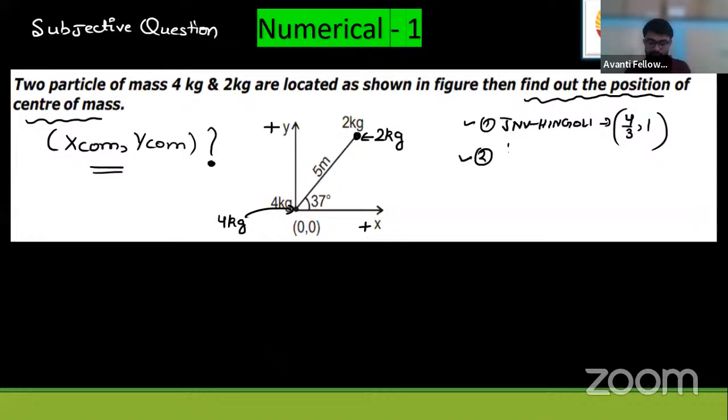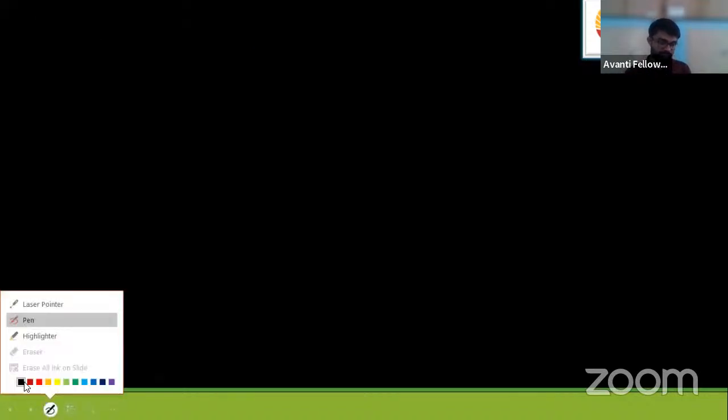Okay, don't worry. I'm solving it now. See here, what's the question? Two masses, 4 kg, 2 kg. See here carefully. So I'm drawing here Cartesian coordinates.